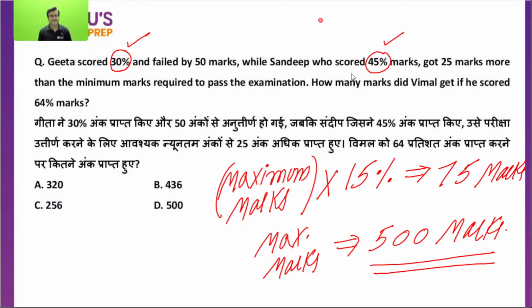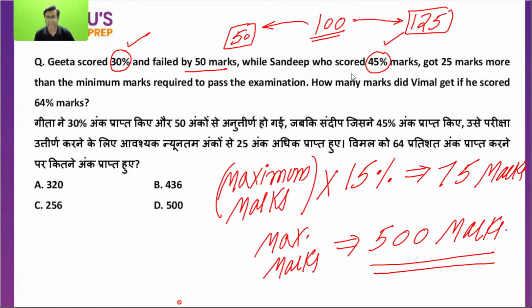Beta, how? If I say 100 marks is the passing marks, one got 50 marks less than passing, failed by 50, it means he got 50. Yes or no? Monica, concentrate. Let's suppose the total passing marks is 100, I'm not saying this question, I'm just taking. If 100 is the passing mark, somebody failed by 50, so he got 50. Somebody got 25 more than passing, so 125.